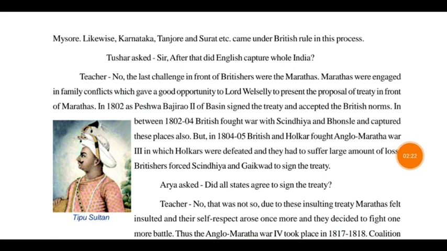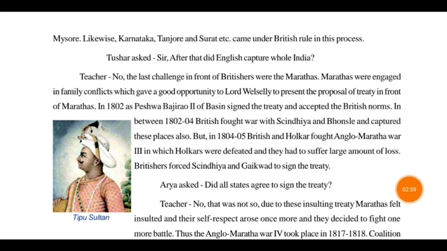The teacher said no, the last challenge in front of the Britishers was the Marathas. The Marathas were braver people, warriors, but the family conflict gave a good opportunity to Lord Wellesley to present the proposal of a treaty in front of the Marathas.